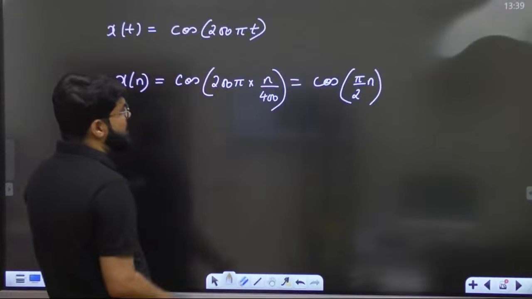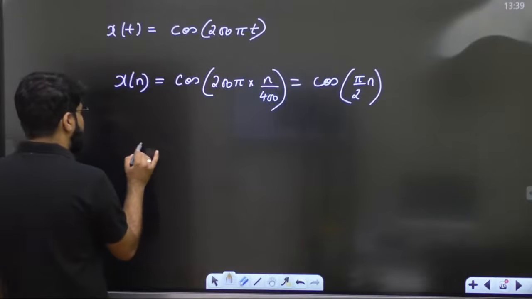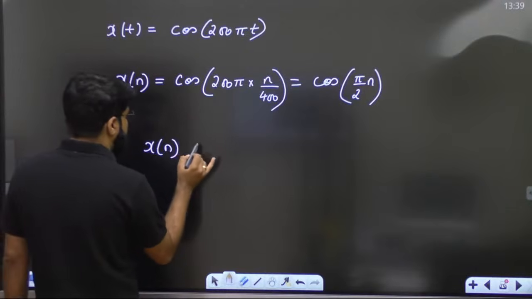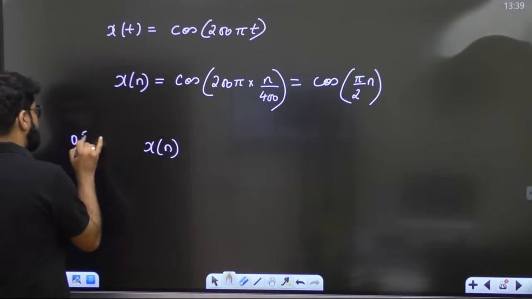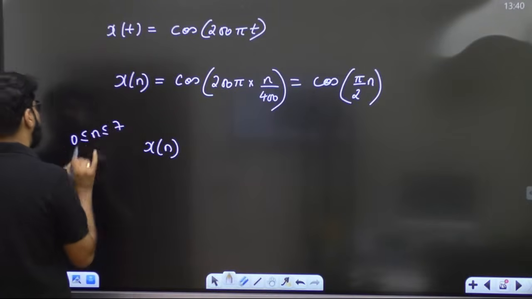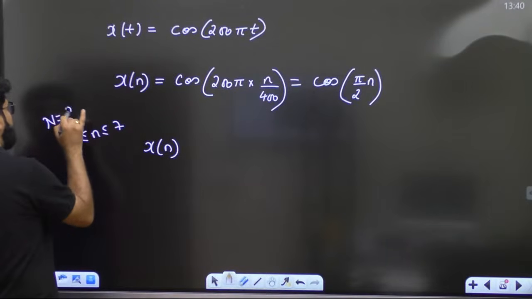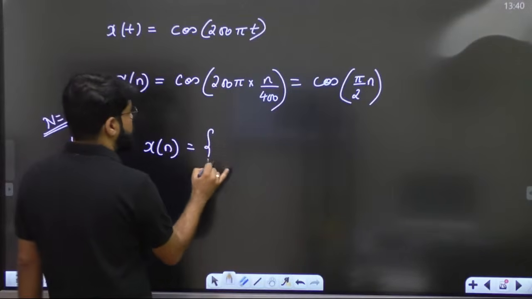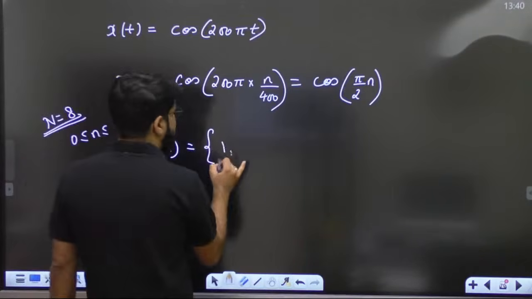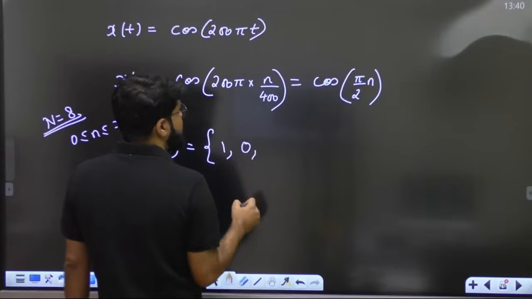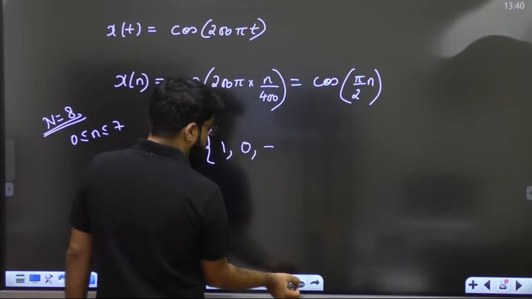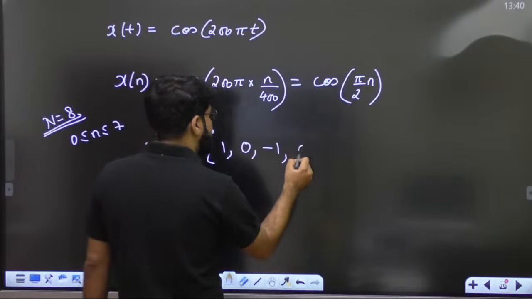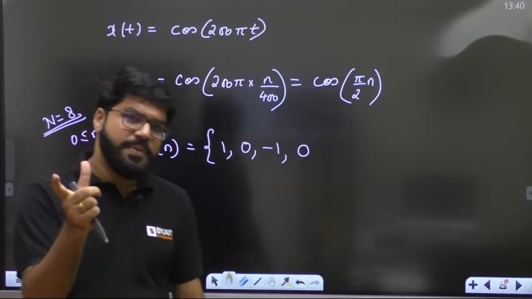What is xn actually for 0 less than or equal to n less than or equal to 7? I want to consider n equal to 8. So 0 to 7, what is the xn? Dhyan dena. Cos 0 is 1, cos pi by 2 is 0, cos pi will be minus 1, and then next will be cos 3 pi by 2, that is 0. That is a sample for one period.